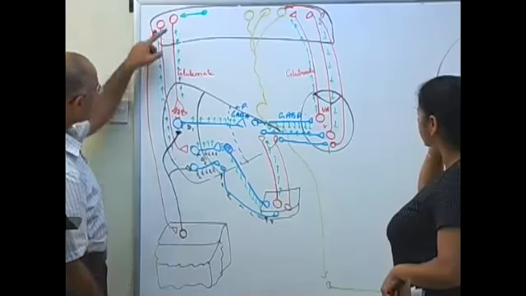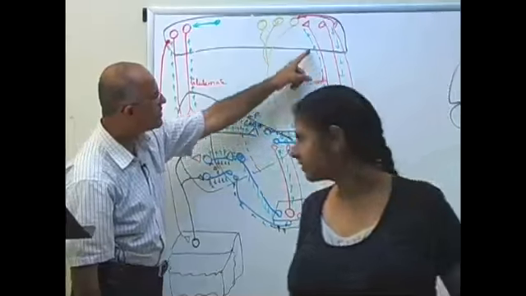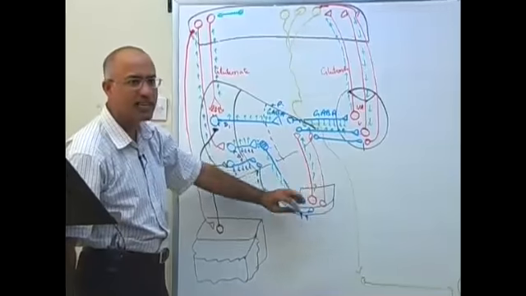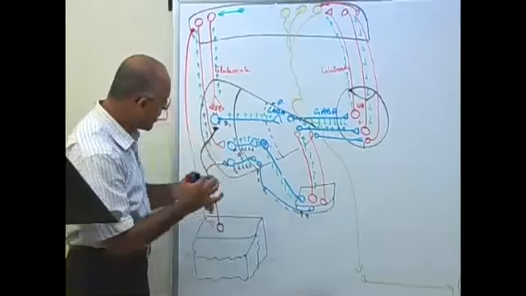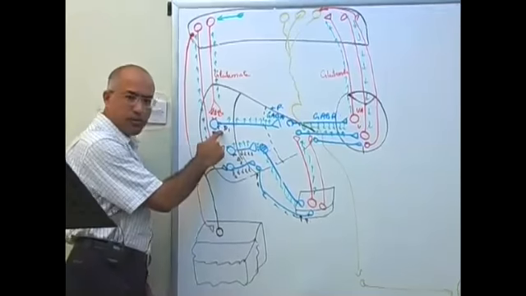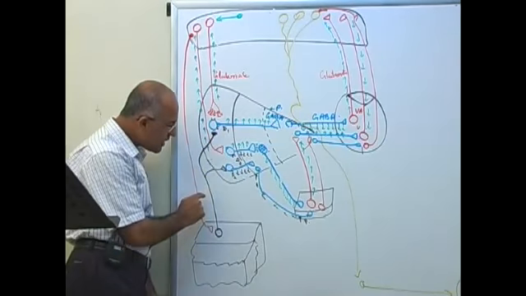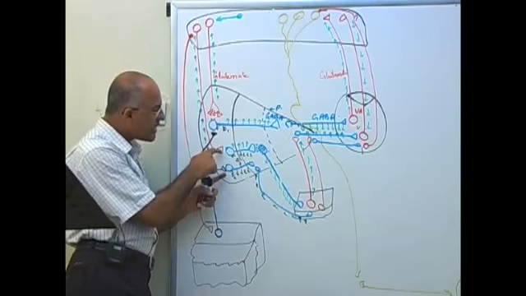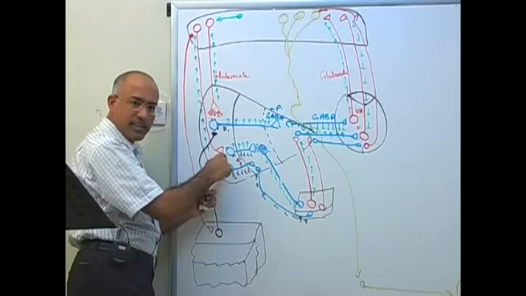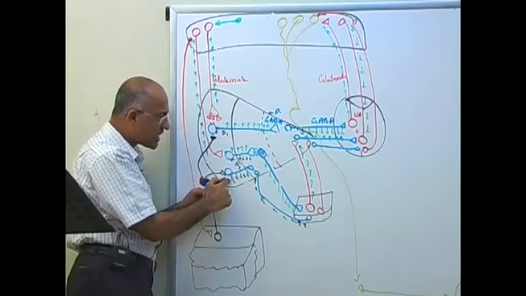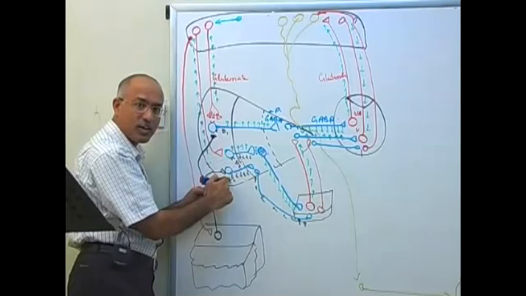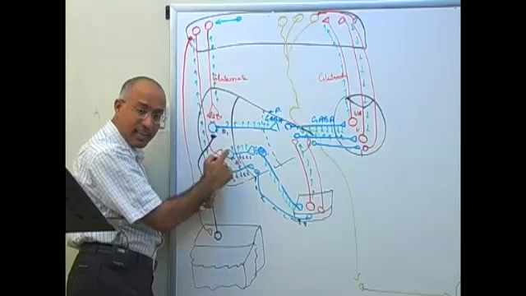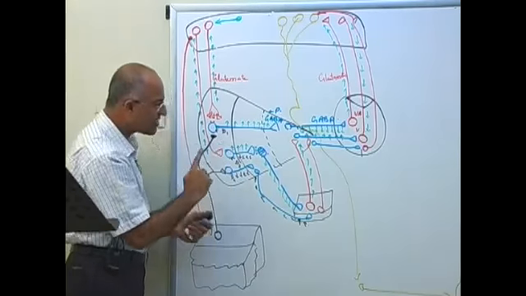Now, we have seen a direct pathway, and we have seen the indirect pathway. The indirect pathway is defined as a pathway in which the subthalamus is involved. Now we know the dopaminergic action on the direct pathway, no problem. Now the dopaminergic action on the indirect pathway. The point you have to understand is that glutaminergic activity and dopaminergic activity are antagonists to each other on these neurons. Now how exactly does it happen?